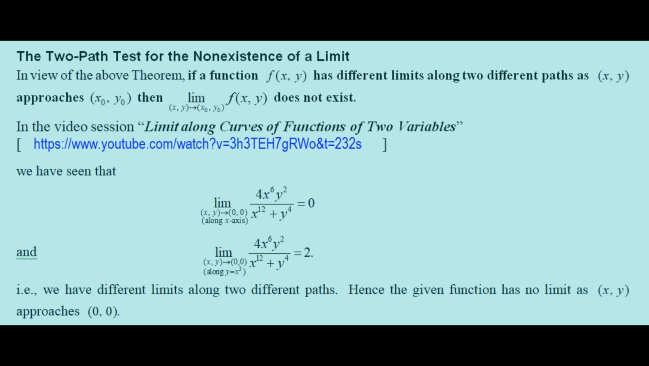and the limit as (x,y) approaches (0,0) along the curve y is equal to x cube of 4 into x raised to 6 into y square all divided by x raised to 12 plus y raised to 4 is equal to 2. That is, we have different limits along two different paths. Hence, the given function has no limit as (x,y) approaches (0,0).